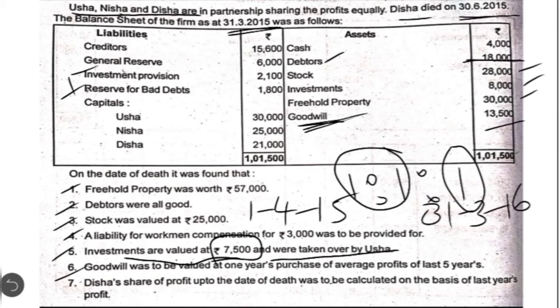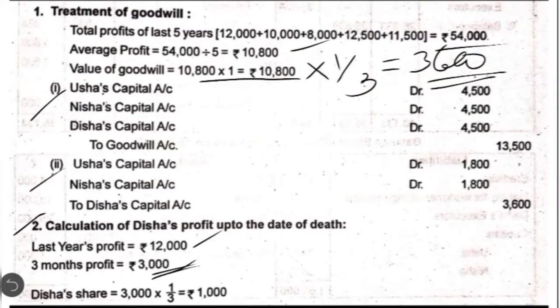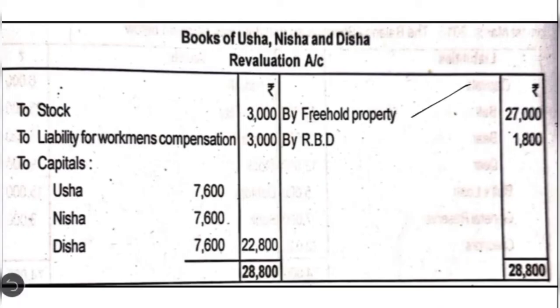Please remember, while preparing the revaluation account, we are going to show only the adjustments that result in the revaluation profit or revaluation loss. So we need to show the first adjustment, that is regarding the revaluation of freehold property. Debtors we have to show, stock we have to show, liability we have to show, and the investment, since there is an investment provision, we are not going to show. Goodwill and expected profit we are not going to show. Only these are the adjustments which we have to show, beginning with freehold property for the profit on revaluation.